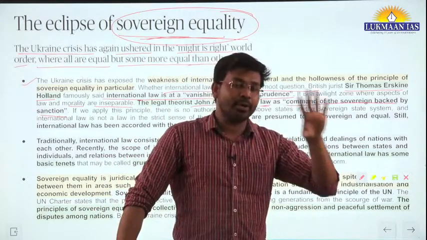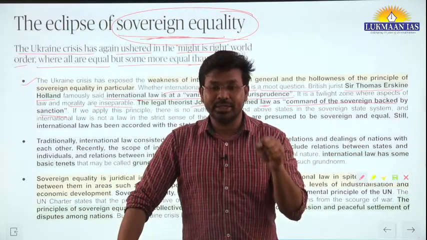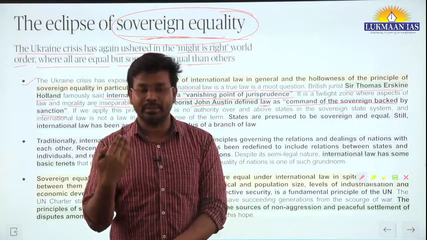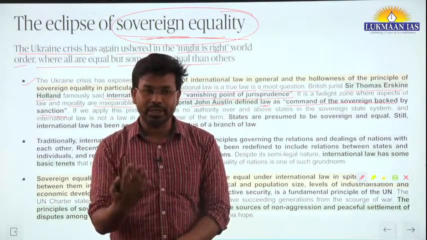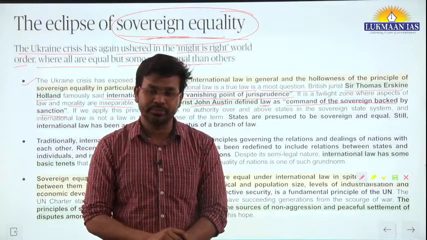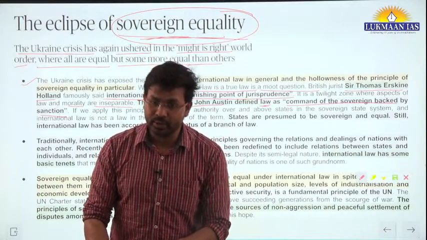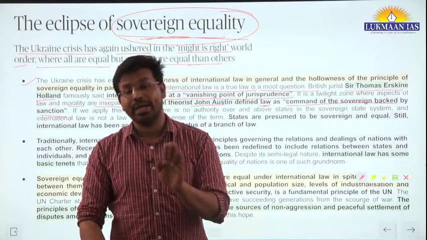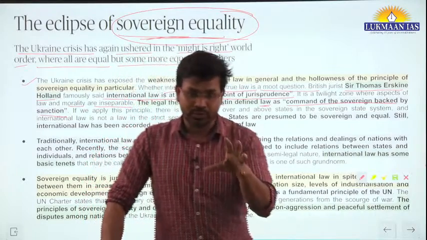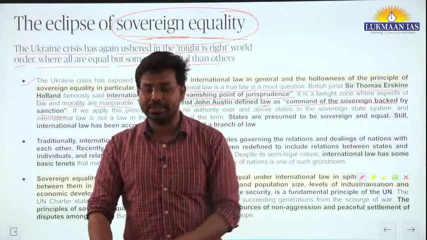But in this sense, when all these states are members of the United Nations organization, as you know, the United Nations organization is not a state in itself. It is just a legal body or an organization where other countries are members. So the United Nations organization itself is not a sovereign body. If it is not a sovereign body, then the law made by the United Nations does not have the equal force, equal applicability as a law made by the states themselves.